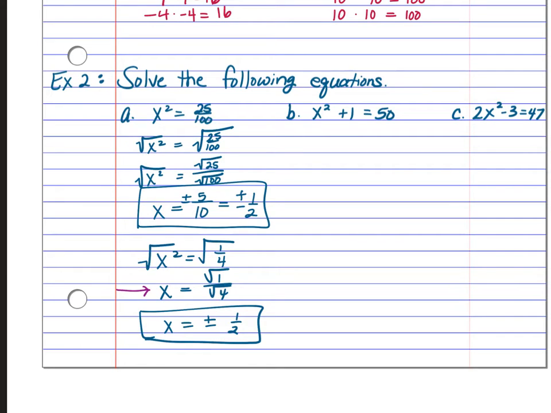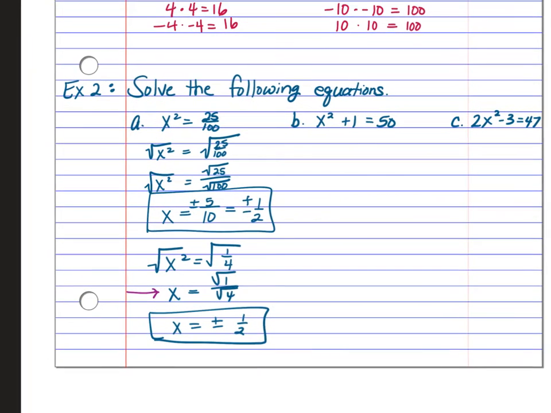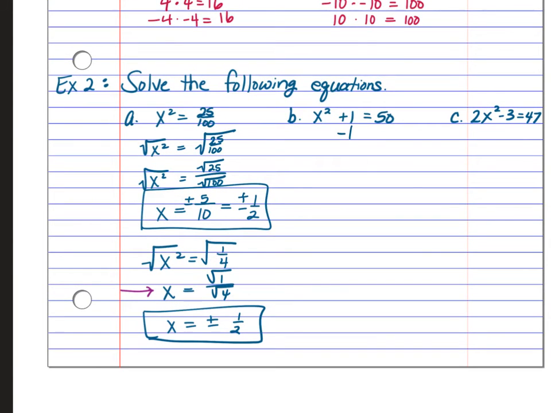The next one is not just x squared equaling something. The next one has this +1. So you need to treat this like you do all the other equations. You're always going to add and subtract before you do anything else. So the first thing we need to do here is get rid of the 1, and we will do that by subtracting. So we have x squared is equal to 49. And now we're ready to square root both sides.